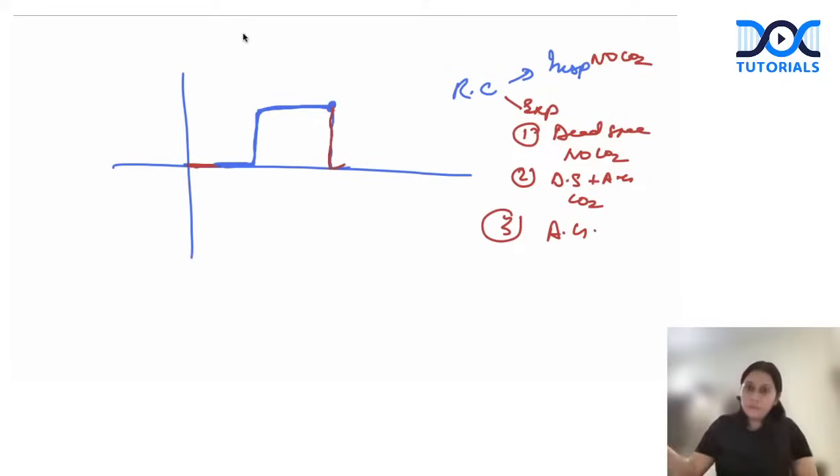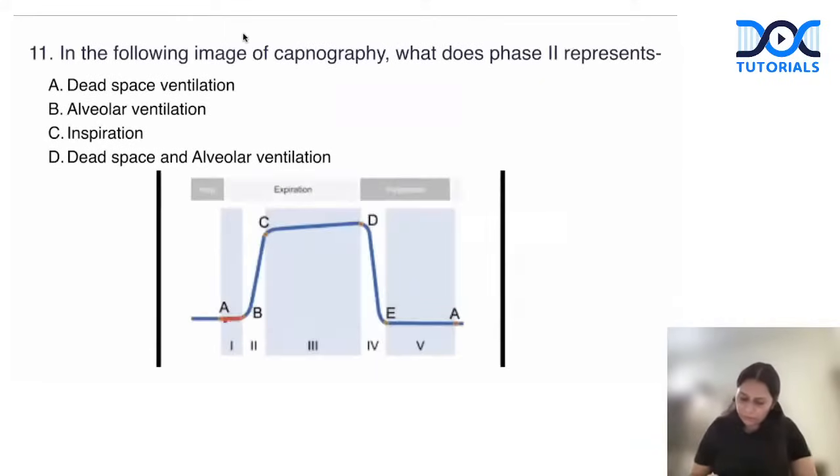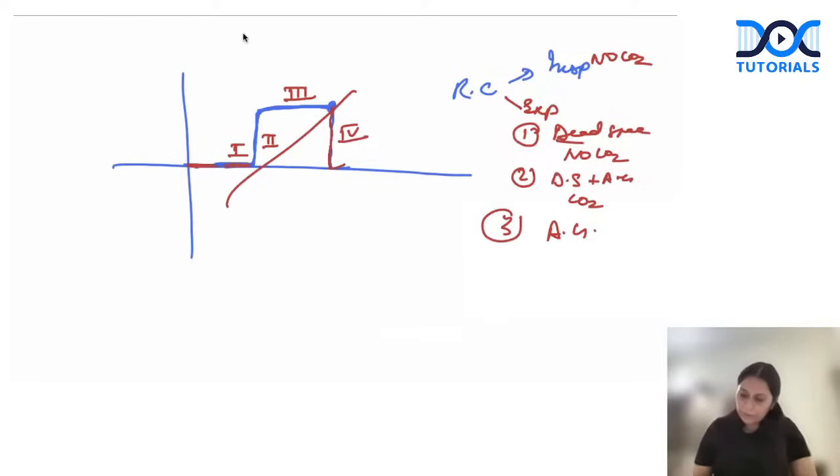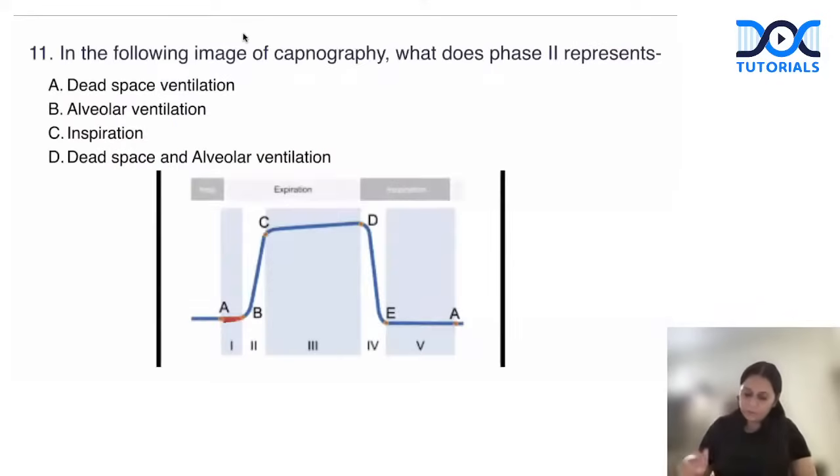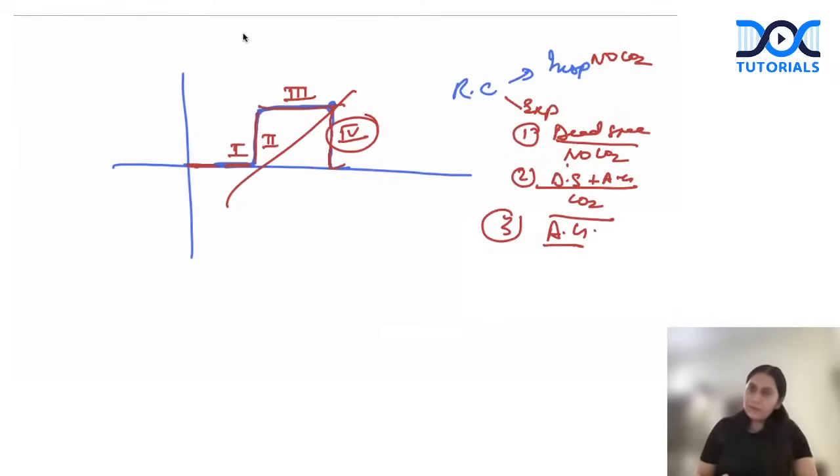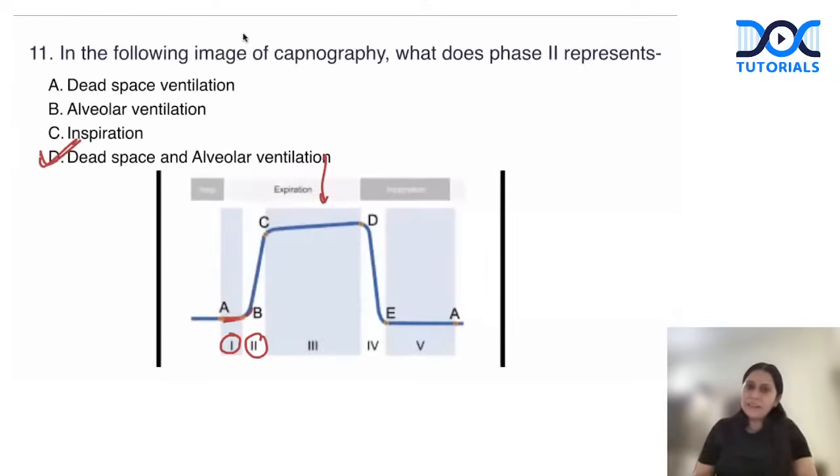So we divide the phases into 1, 2, 3, and 4. Okay. Phase 1 to 3 represents expiration and phase 4 represents inspiration. So 1 represents the dead space, right? 2 represents dead space plus alveolar, 3 represents only alveolar gas, and 4 represents inspiration. Okay. So phase 1 is dead space, phase 2 is dead space plus alveolar. So answer is dead space plus alveolar ventilation. So this was our 11th question. Okay. So they can put an arrow on any phase and ask what does it represent, which was asked in one of the latest exams. So keep it in mind.